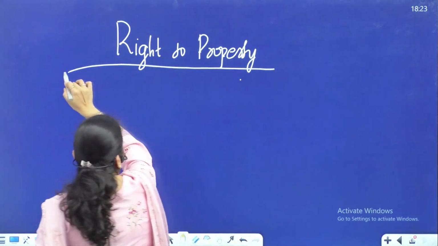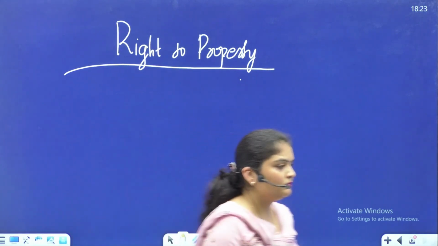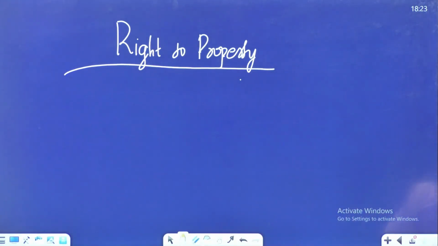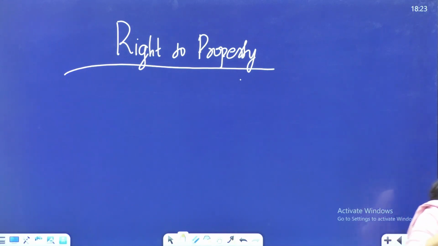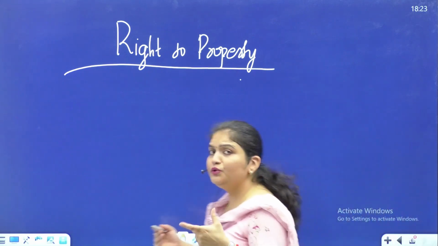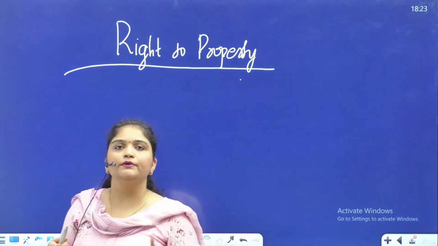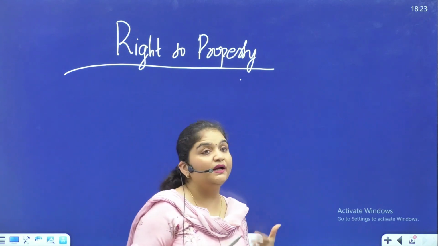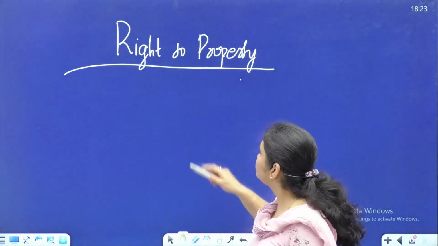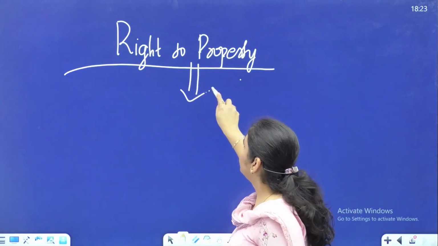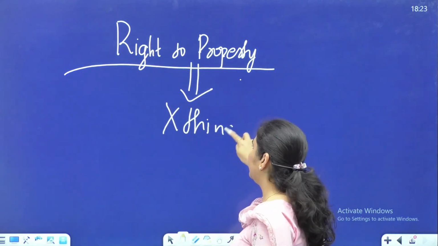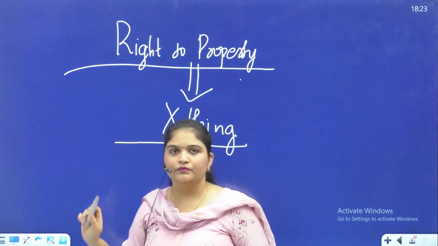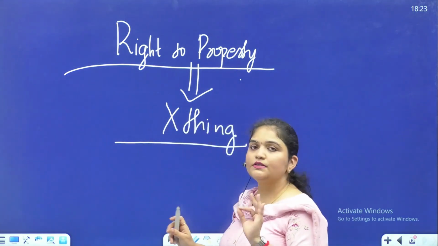Right to property, okay? Now, how do we first understand the concept of property and private property as such? Actually, property is not a thing as we understand in the common parlance. Property is not a thing.